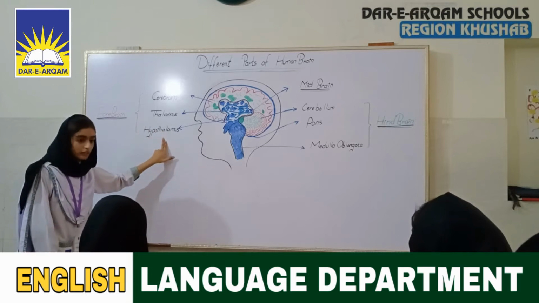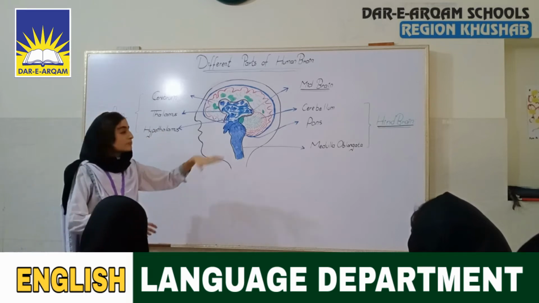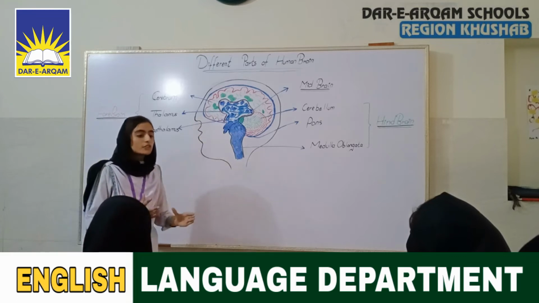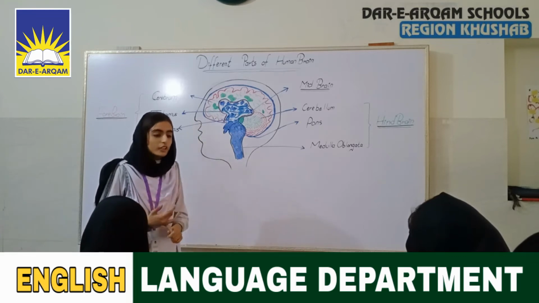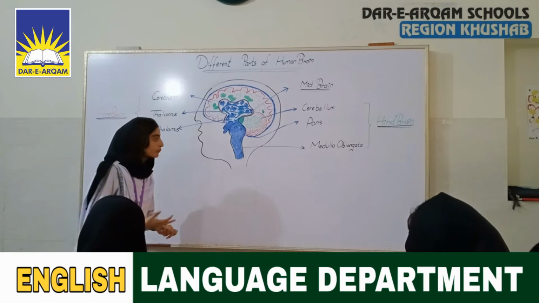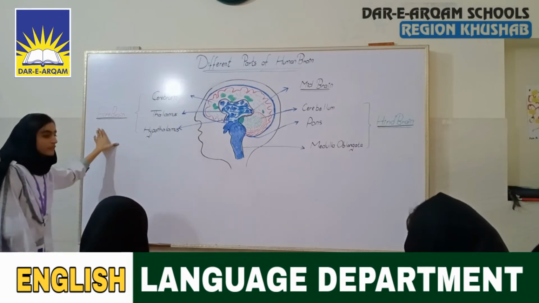Next is the hypothalamus. The hypothalamus is present beneath the thalamus, and it controls our body temperature, hunger and thirst. So these were the parts of the forebrain.